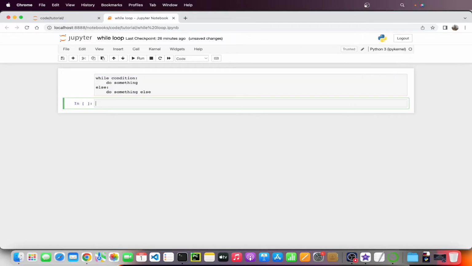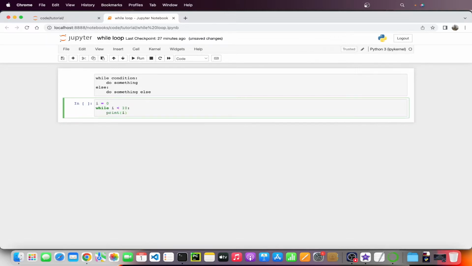So let's say I have one counter called i equal to 0, and if I do something like this, let's say while i less than 10, print i. If I execute this code, it will set i as 0 and then check the condition whether i is less than 10 or not. In this case i is less than 10, so this condition is true, so it will print i. But if I run it as it is, it is going to be an infinite loop because i will always be 0 and it will always be less than 10.